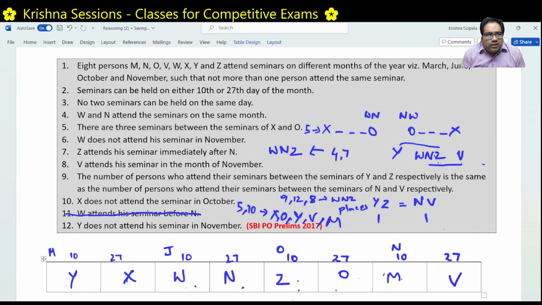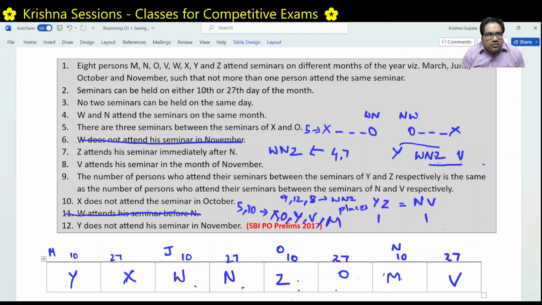See here, conditions 5 and 10 we have used, 4 and 7 we have used, 8, 9, 12 we have used. Condition number 6, about W not attending a seminar in a certain month, we did not even use; we don't need it. With this calculation, the distance between Y and Z and N and V, we are able to figure out.